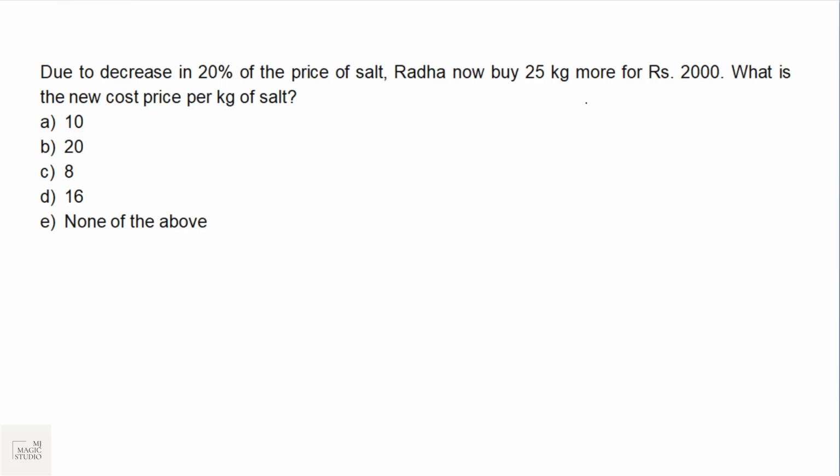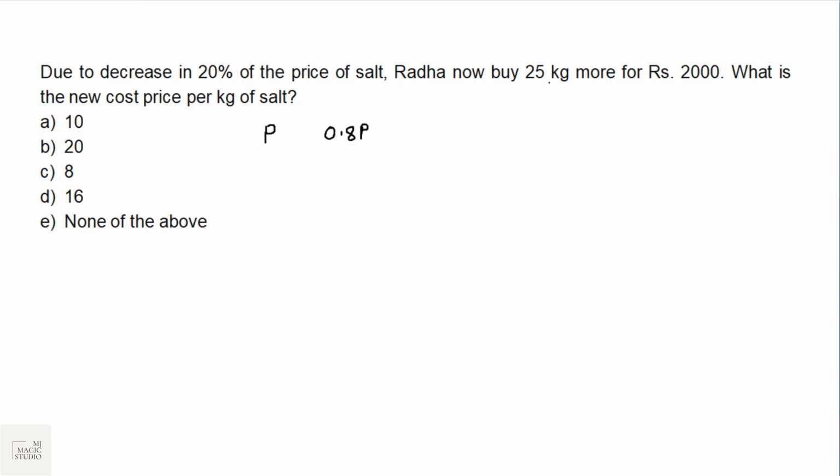Now the question on the screen is one of the famous questions asked at any platform, at any company drive. You might find this kind of question. Let's first try to read this and solve this with the traditional methods that we know. Due to a decrease of 20% in the price of salt, suppose the price initially was P, now a decrease of 20% means the new price is 0.8P.